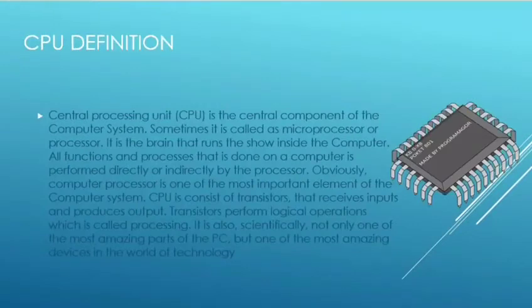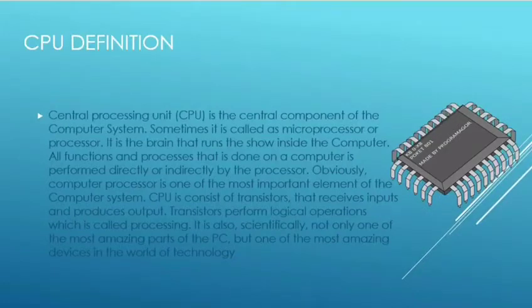Central Processing Unit (CPU). Now let's talk about the definition of CPU. So here it is for you. Central Processing Unit (CPU) is the central component of the computer system. Sometimes it is called the microprocessor or processor. CPU is the brain of the computer that runs the show inside the computer. All functions and processes that are done on a computer are performed directly or indirectly by the processor. Obviously, the computer processor is one of the most important elements of the computer system.